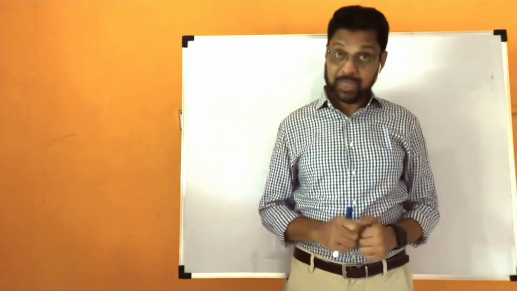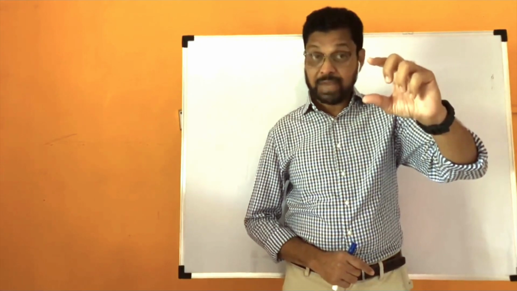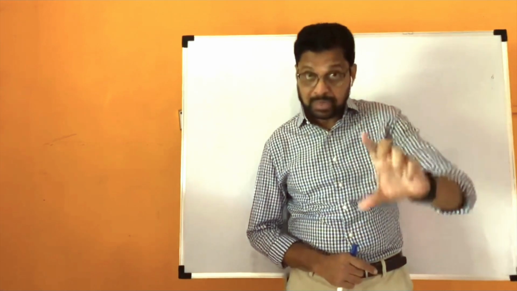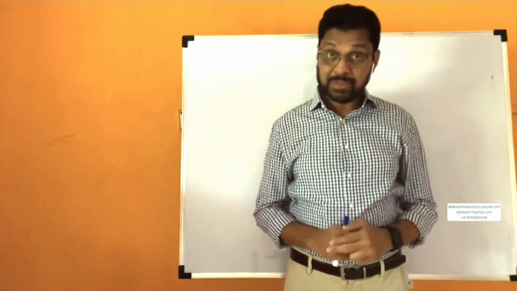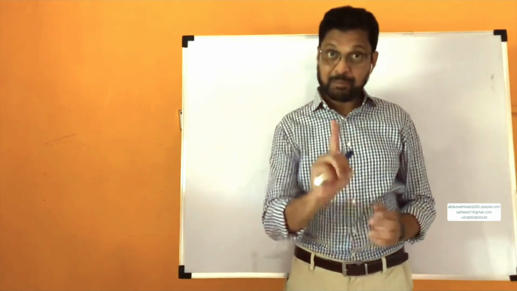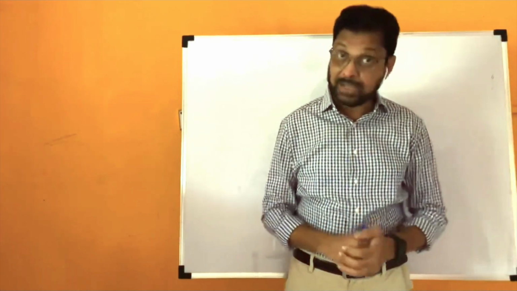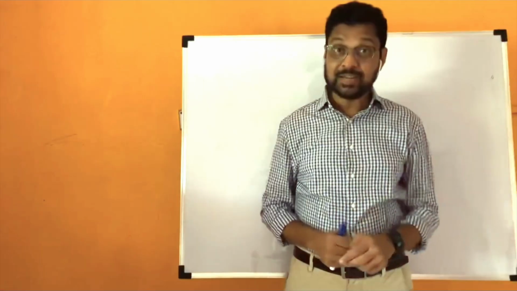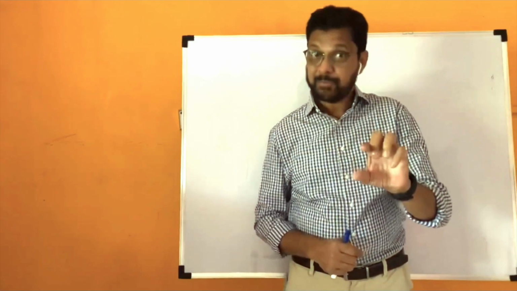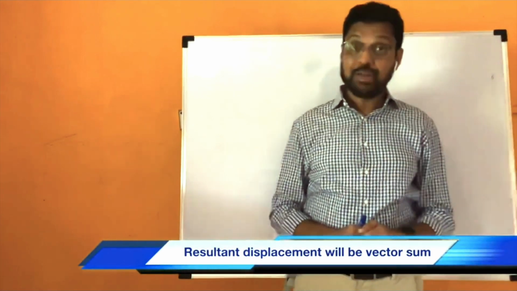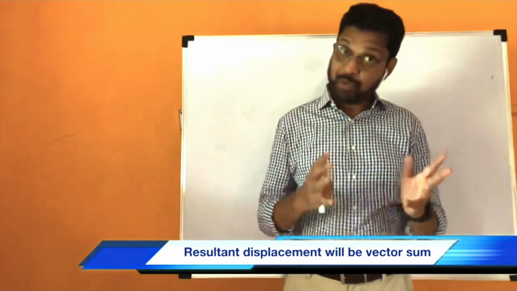On the contrary, if the first wave is going to displace this much above, and the second wave is going to displace this much below, and if both the waves reach there simultaneously, then there will be subtraction of the two displacements. So that the resultant displacement will be this downward minus this upward. So this much displacement will be downward. Means there will be vector sum of the two displacements.